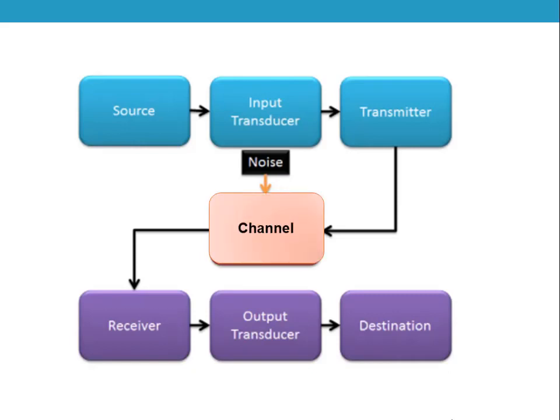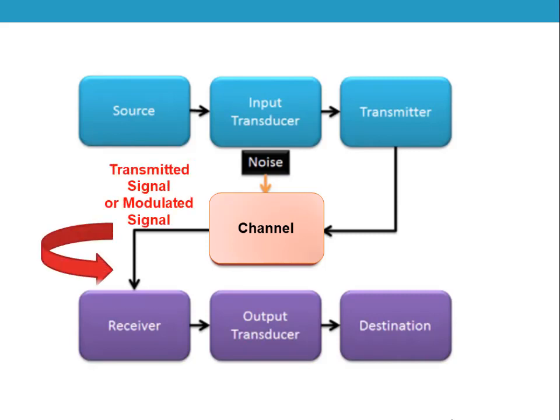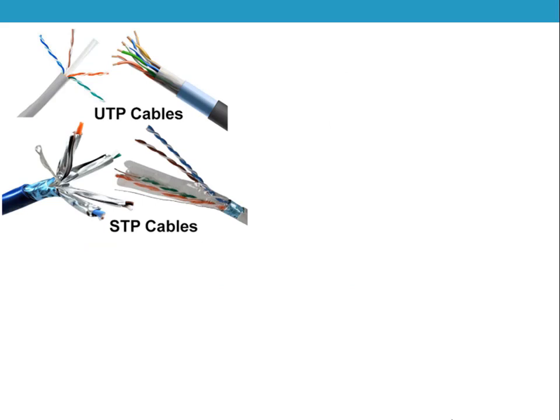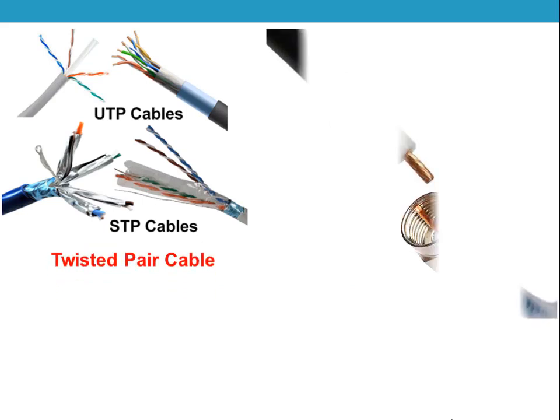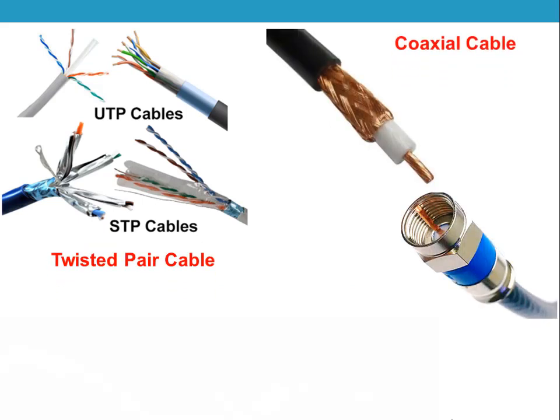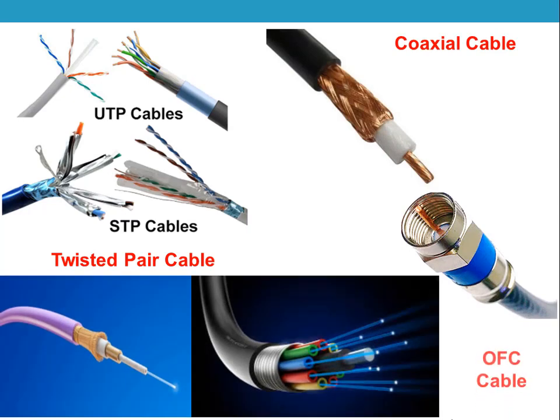The next element which you are going to study is called the channel. In a communication system, the channel is also called the transmission media, by which the modulated or transmitted signal is transmitted to the receiver side. In a communication system, we use different types of channels such as twisted pair cable, coaxial cable, and fiber optic cables.